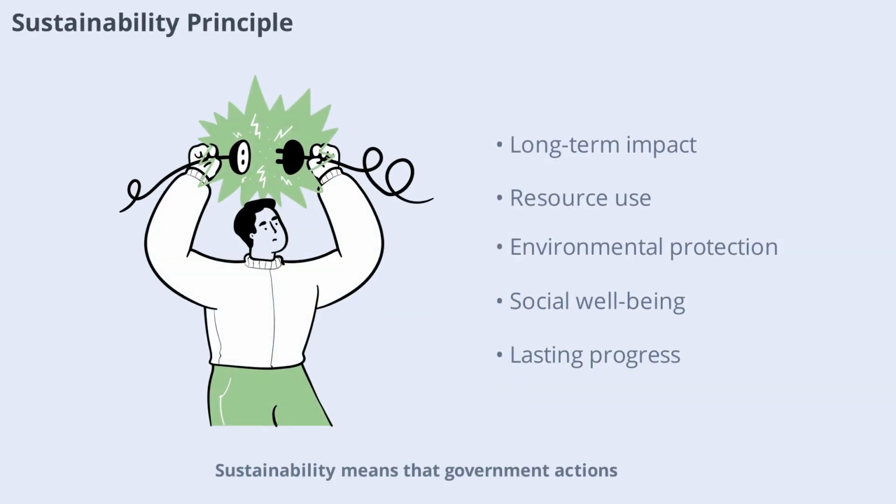Sustainability means that government actions consider long-term impacts on society, the economy, and the environment. This principle requires balancing current needs with future generations' interests. Sustainable governance promotes responsible resource use, environmental protection, and social well-being. By prioritizing sustainability, governments can ensure lasting progress and prevent negative consequences.